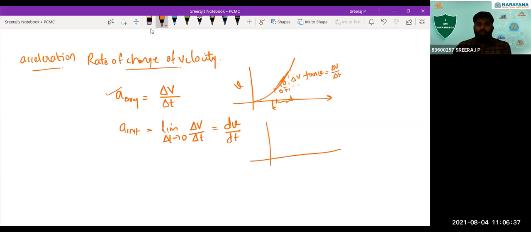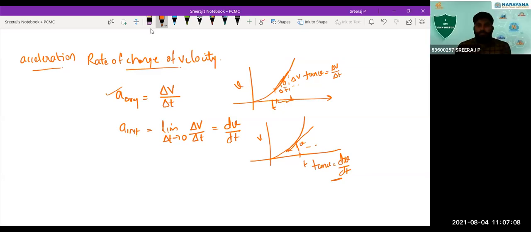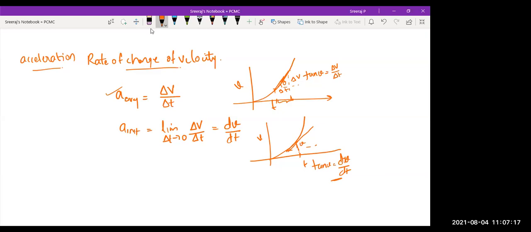But if you want to get the instantaneous acceleration at this particular time, how do you get it? You put up this perpendicular, and at this point it is meeting the curve. How do you get the acceleration at this point? You draw a tangent to the curve at that point. What is the slope of that? That will give you tan theta, and that is equal to dv by dt. That's how you get the acceleration at that particular instant of time. Instantaneous means at that particular time or at that particular instant. Is that clear?